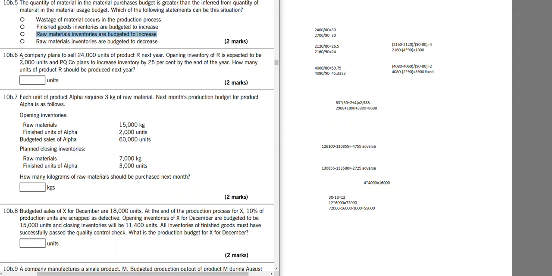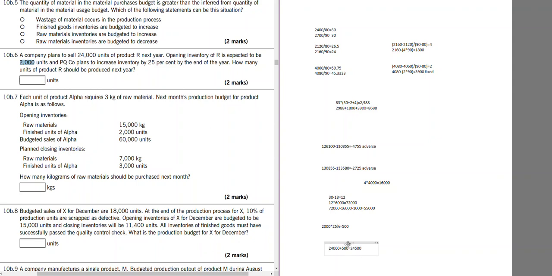So what you can do is take this 2,000 and multiply by 25%, which is 500 increase. So the reason your production is more is because of the change in inventory. So just look at that change and add it to your sales, and that would give you your answer.